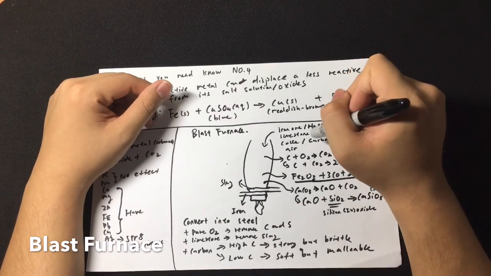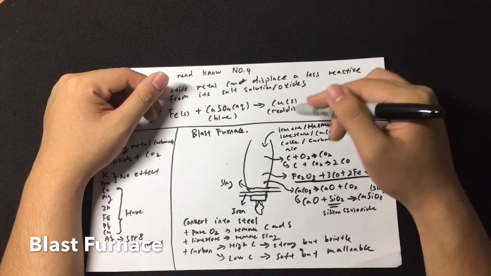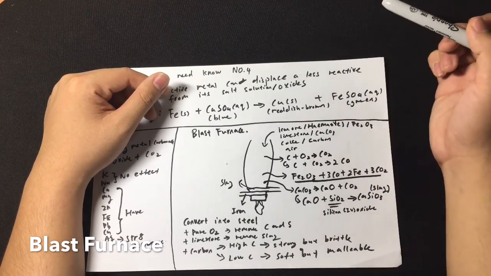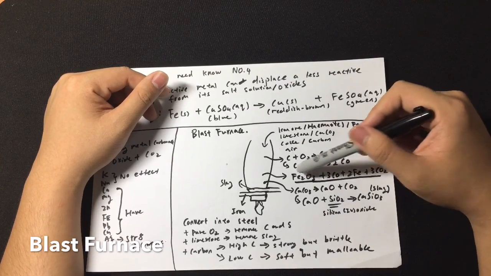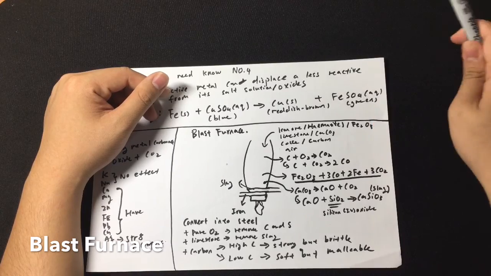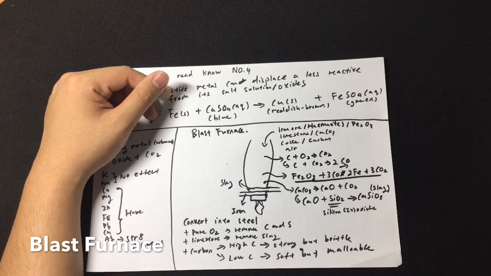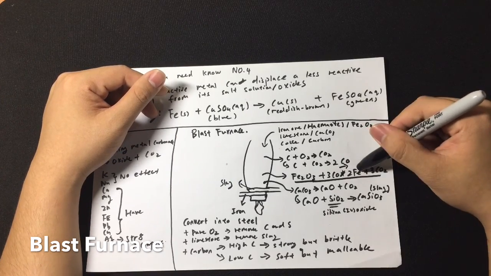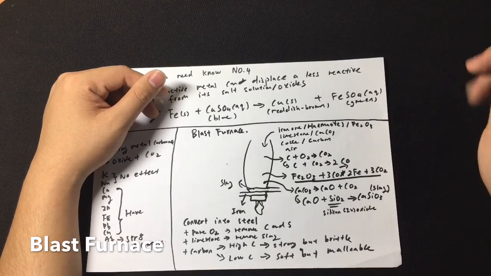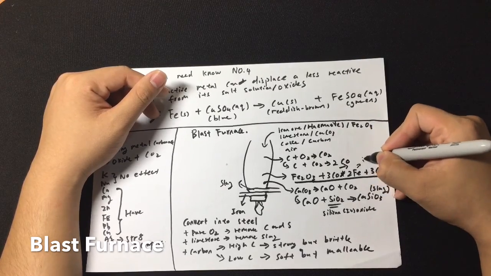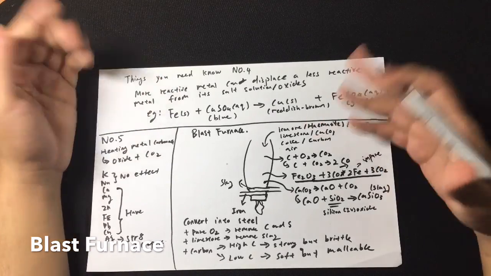So for the key steps, there are a few equations that you need to memorize or familiarize yourself with. However, I usually teach my students to go to the key step. The key step is that you want to get iron. So how do you get iron? The iron ore is being reduced by carbon monoxide to give iron and carbon dioxide. However, this iron is an impure form of iron. That means there are other impurities inside this iron. However, it is already separated from the oxygen.